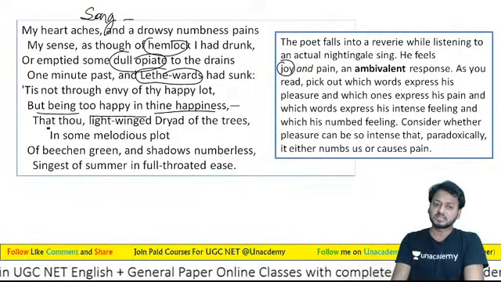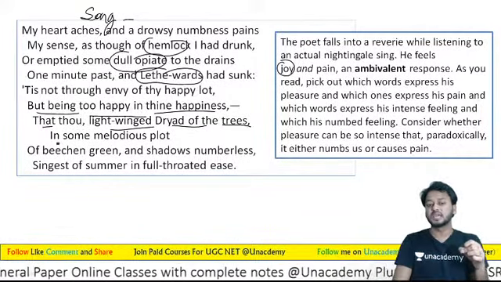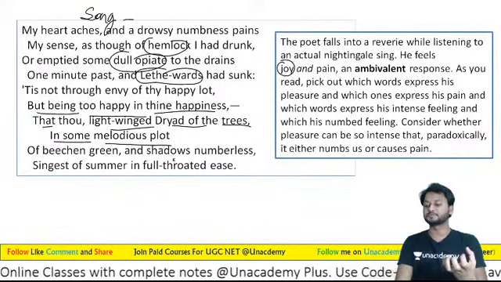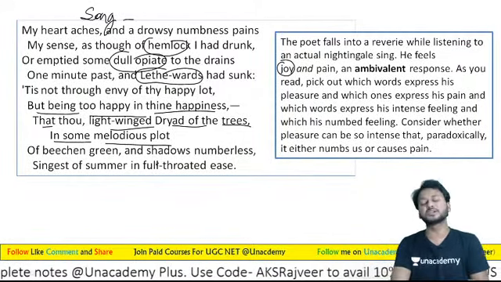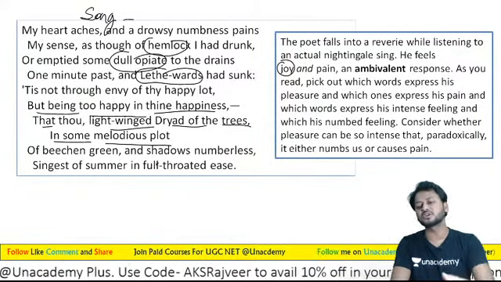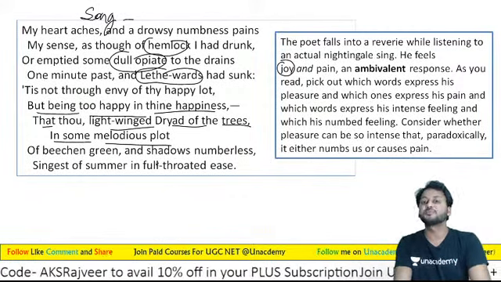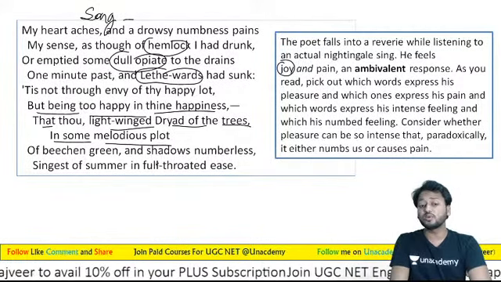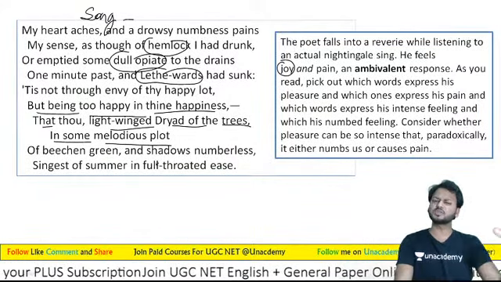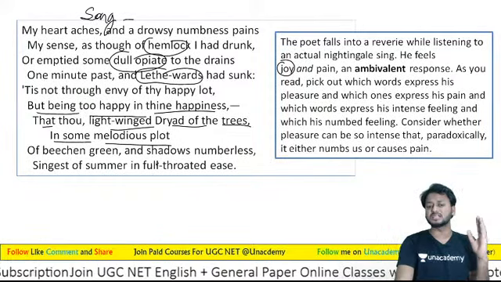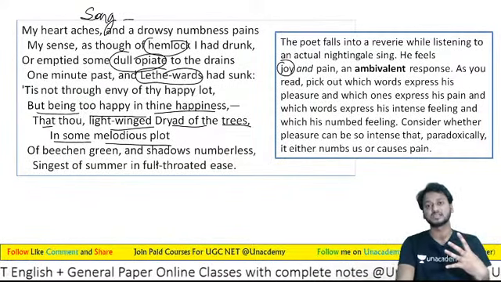Now see, learners, thou light-winged dryad of the trees, in some melodious plot. Now learners, he is going to represent his uncertainty, because he says, no, I am not certain from where you brought this beautiful song for me. So he says, thou light-winged dryad of the trees, in some melodious plot of beechen green and shadows numberless, singest of summer in full-throated ease.